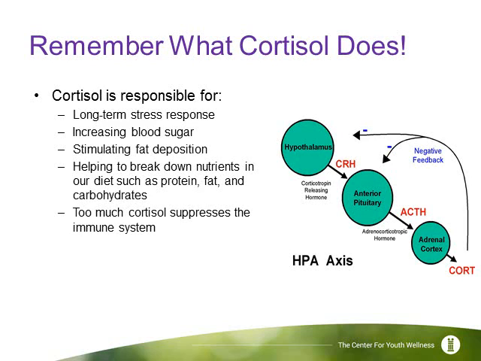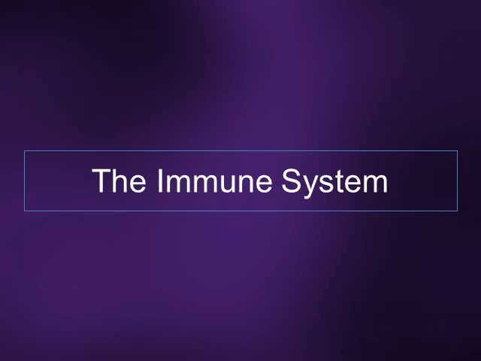Remember, cortisol is responsible for the long-term stress response, and it also plays an important role in metabolism by increasing blood sugar, stimulating fat deposition, and breaking down nutrients in our diet such as protein, fat, and carbohydrates. Too much cortisol suppresses the immune system. Let's take a quick overview of the immune system.